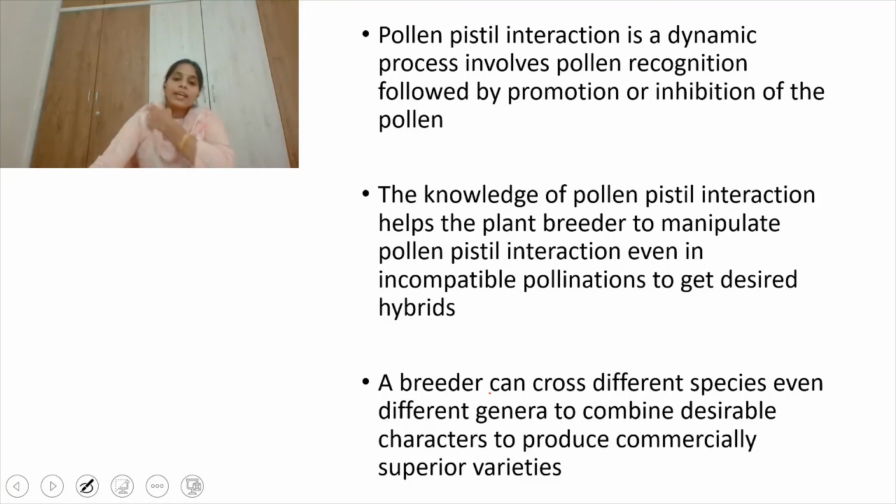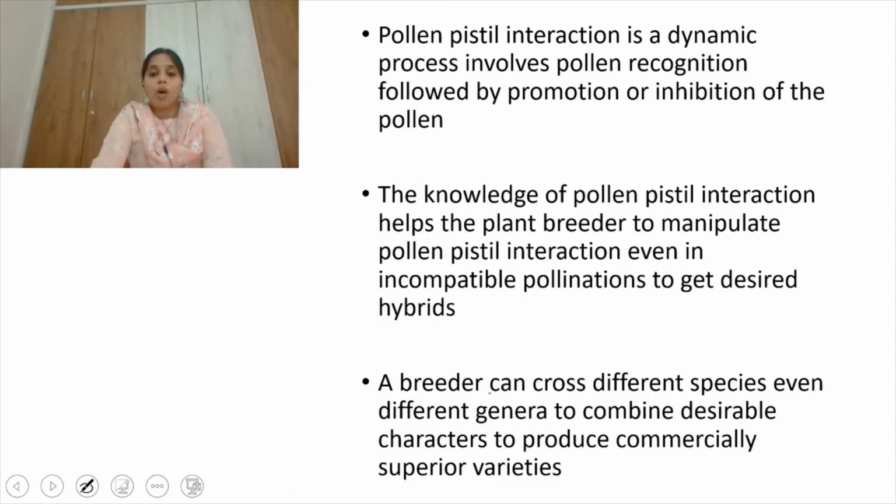See, a breeder can cross different species, even different genera, to combine desirable characters and produce commercially superior varieties. The breeder can do that by the knowledge of this pollen pistil interaction. He can manipulate this pollen pistil interaction, and can even promote incompatible pollinations. See, why does he use this process? In order to get commercially superior varieties.